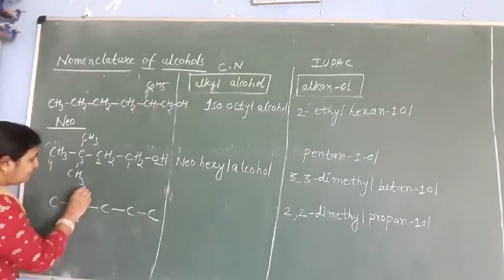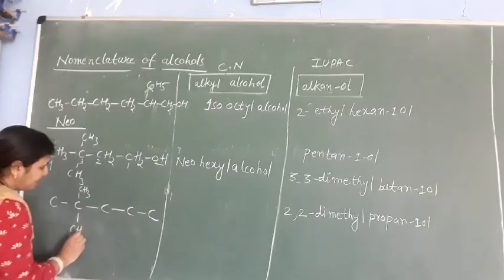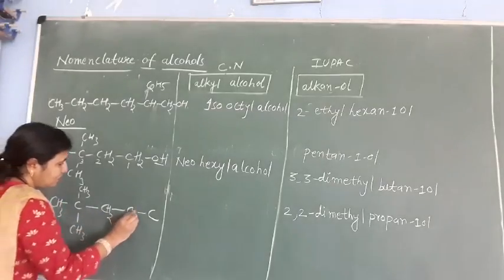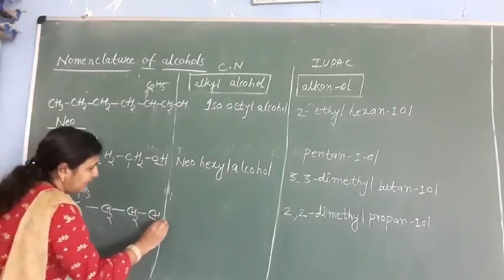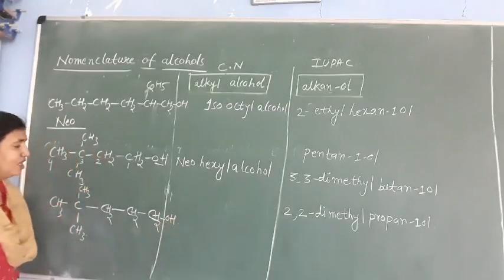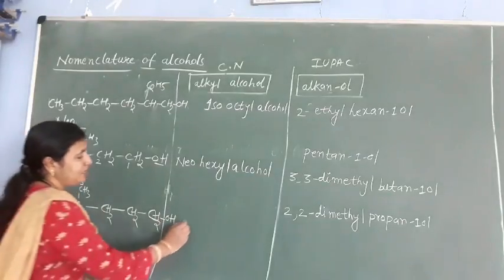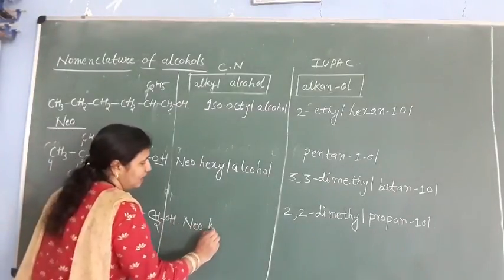Here you have to add 2 methyl groups, so it becomes CH3, CH3. This is CH2, CH2, and on the last carbon just add OH here. So it is called neoheptyl alcohol.